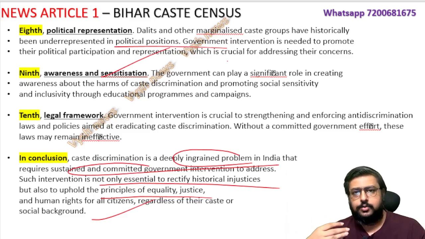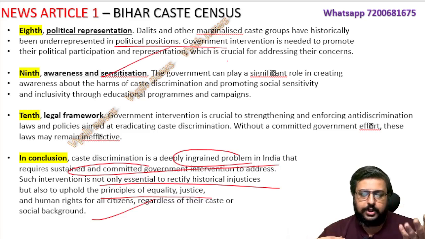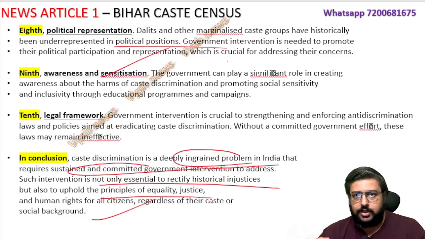Then you can introduce more quotes also. Maybe one Ambedkar quote you can put at the top, or some Gandhi quote at the bottom. That is how you make it complete. Or in the modern context also, you can quote the Prime Minister, any opposition leader or any expert committee, anything. That is how you write a beautiful 10 marker or 15 marker answer.